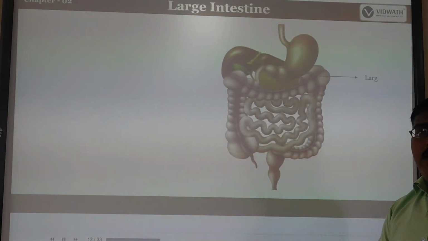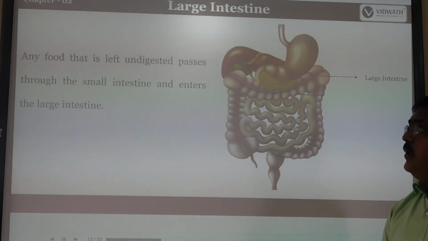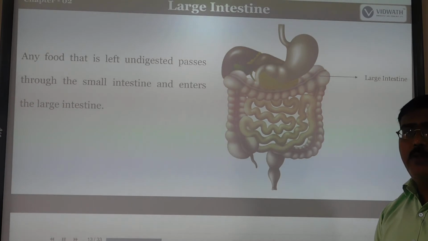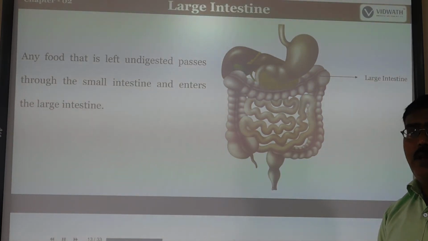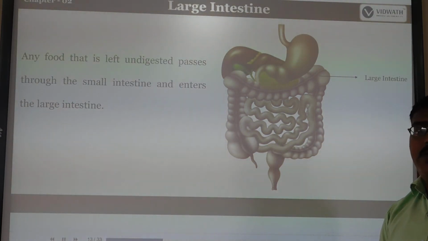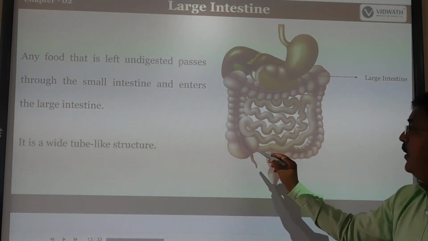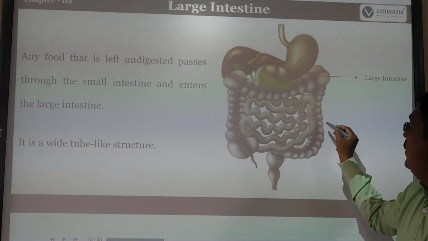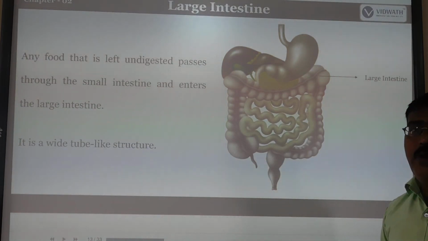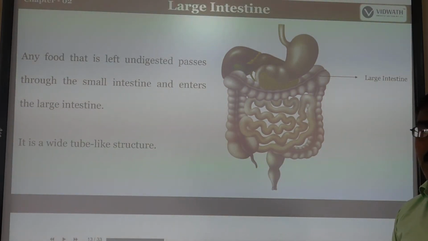Next, what are the functions of the large intestine? After the complete digestion of food in the small intestine, any undigested food material that is left passes through the small intestine and enters the large intestine. It is a wide tube-like structure. This part is called the large intestine.